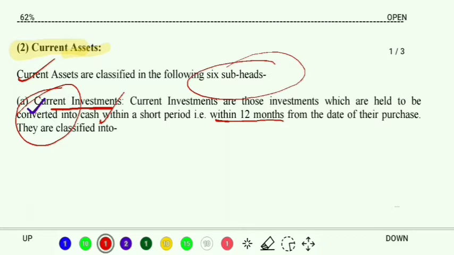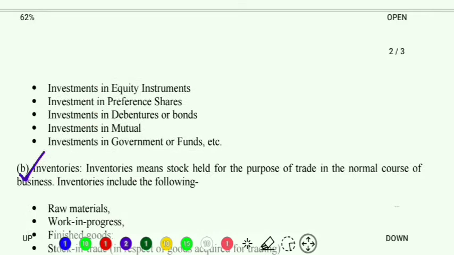Clear? Now there are certain classifications. Let's have a look at that. What are the classifications? See. In case we are investing in any equity instruments, preference shares, debentures, bonds, mutual funds or government funds.